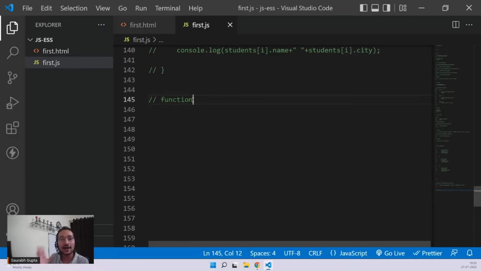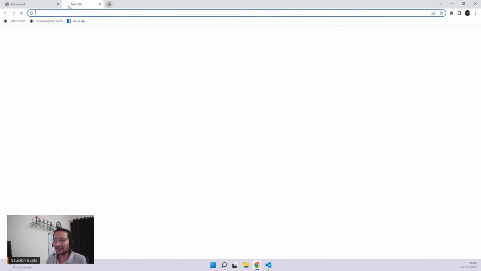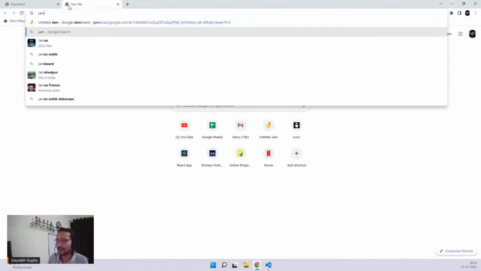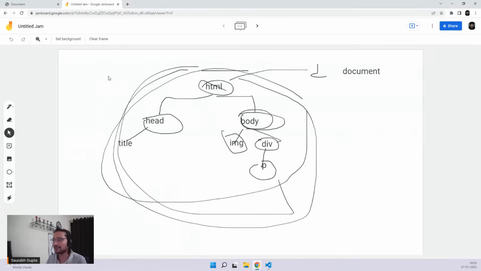And understand, guys, a function never executes itself. A function is a block of code which never executes itself. Then you can use it anywhere you want. It's like creating a package and keeping it. Let me give you an example, guys. Focus, everyone. I know definitions are always tricky, and you cannot understand everything by definition. That's why I've got you examples. Don't worry. Just give me 1 minute.